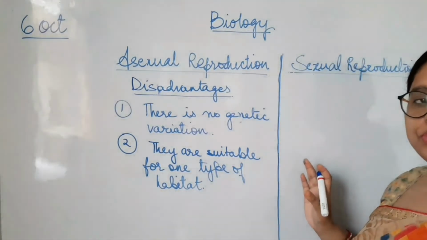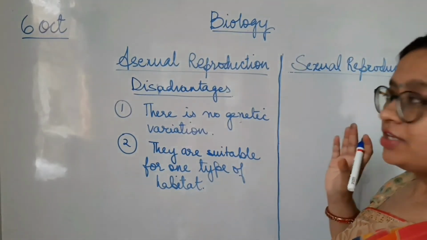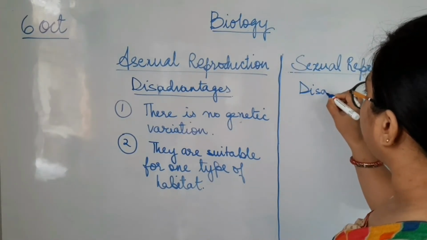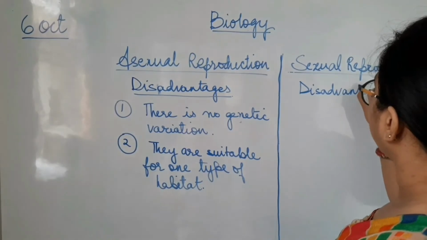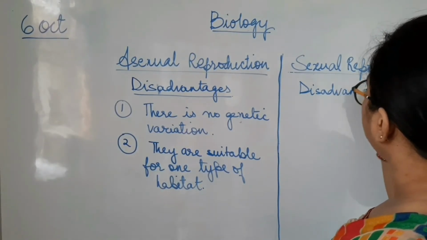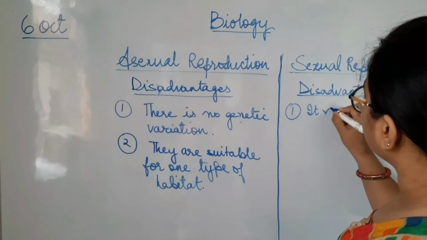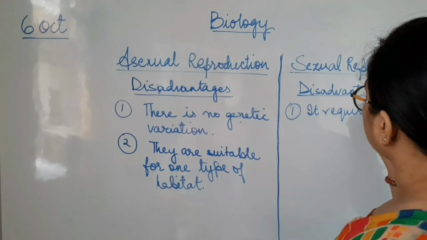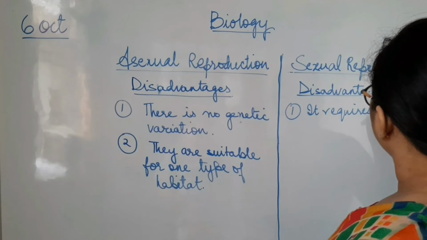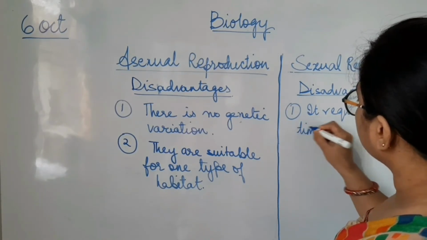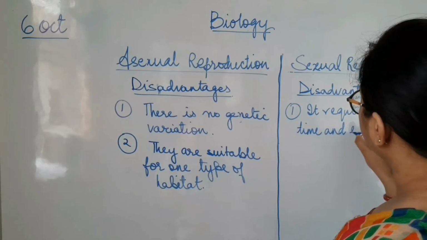Now let's look into the disadvantages of sexual reproduction. It is not that it does not have any disadvantage; it has its own. The first one is that it requires more time and energy.